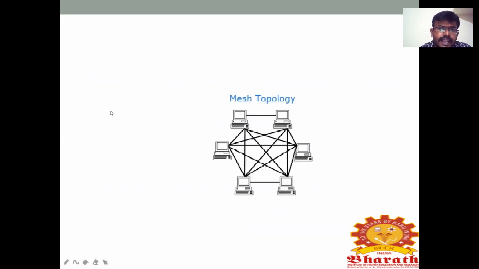This is the mesh topology diagram. See here, for example, this is the first computer, second, third, fourth, fifth, sixth, totally 6 computers. In this, the first computer will connect to all the computers. See, the first will connect to the second, third, fourth, fifth, and sixth. Likewise, the second will connect to the first, third, fourth, fifth, and sixth. Likewise, each and every computer will connect to all other computers in the network.